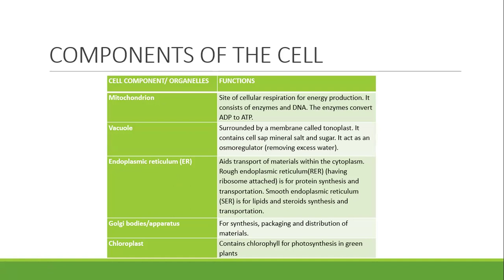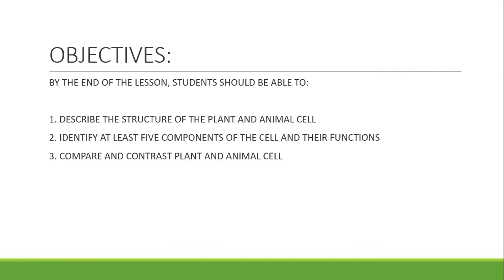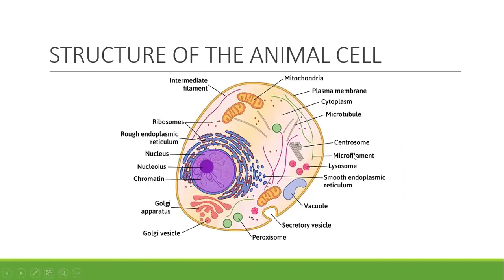Then chloroplast. Yes, chloroplast contains chlorophyll for photosynthesis in green plants. Don't forget, I said in green plants. All that means that this chloroplast is only present in plant cells. It is absent in animal cells. Animal cells do not have chloroplast, and why is it they don't have chloroplast? It's because animal cells do not photosynthesize. And this is why they don't have the chloroplast.